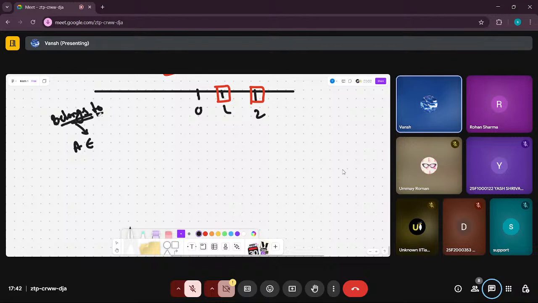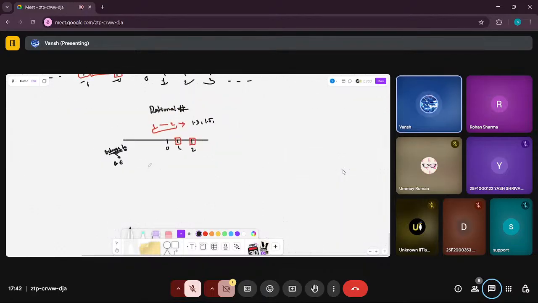This symbol, curly E, means belongs to. Let a number A belong to the rational numbers. The rational number symbol is Q. Let A belong to Q, which means A is a rational number. Let B belong to Q, which means B is also a rational number, and A is not equal to B.